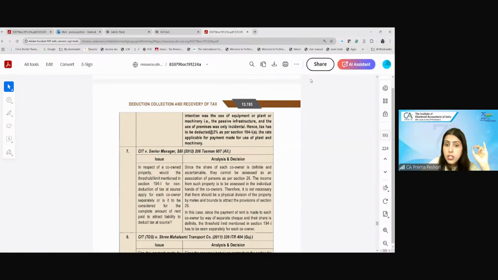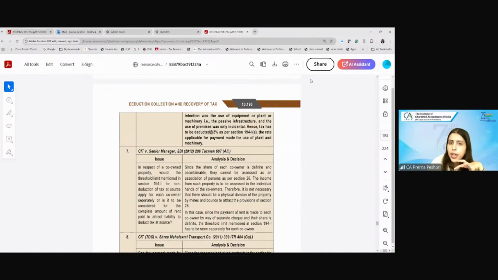So therefore, in this case, the payment of the rent is made to separate owners by way of separate cheques, and their share was also definite. So the limit of 2,40,000 is applicable to each co-owner, and it is not applicable to the property in general. It is not necessary that the property has to be divided between the two owners.